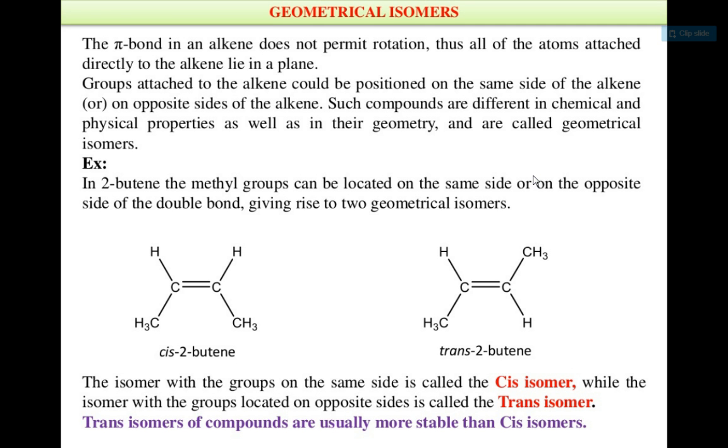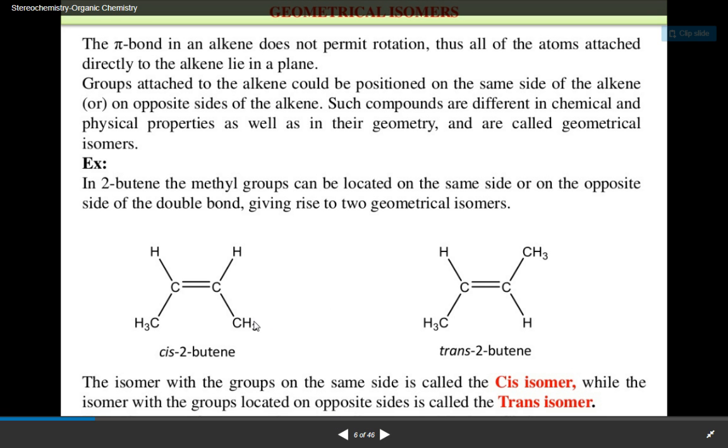For example, butene is given here. In 2-butene, the methyl groups can be located on the same side or on the opposite side of the double bond, giving rise to two geometrical isomers. In cis-butene, as we see here, the two methyl groups are on the same side of the double bond. It is the cis isomer, cis-2-butene.